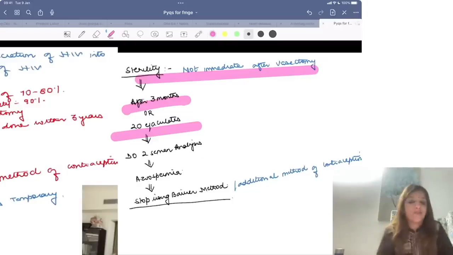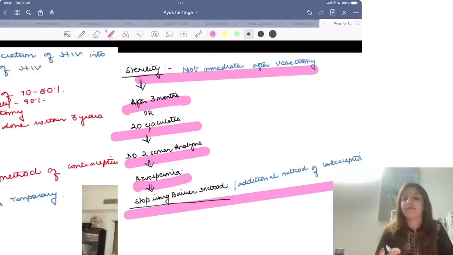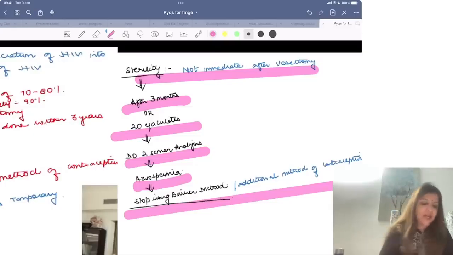So once I have done vasectomy, I advise the couple to use a barrier contraceptive, and then after 20 ejaculates, we will do 2 semen analyses, and if both the semen analyses say that the patient is azoospermic, then we tell them to stop using the barrier method, right?